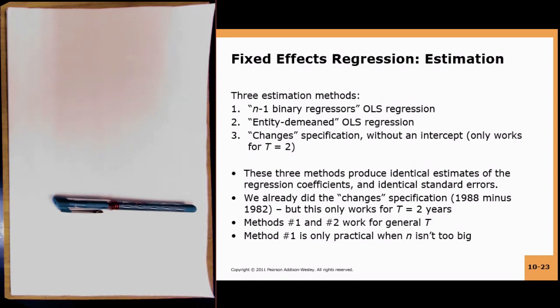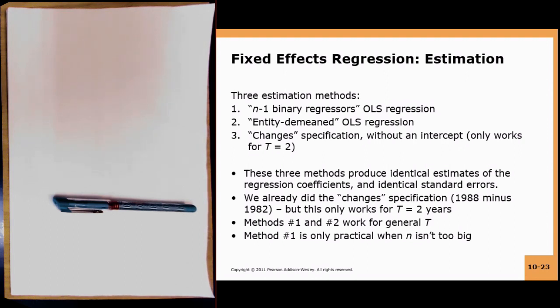So we did the changes specification already, and methods 1 and 2 work for general time periods, not just for t equals 2. Method 1 is only practical when n isn't too big to use n minus 1 binary regressors. For instance, in this particular case, you have 48 US states, so you include 47 dummy variables, n minus 1.